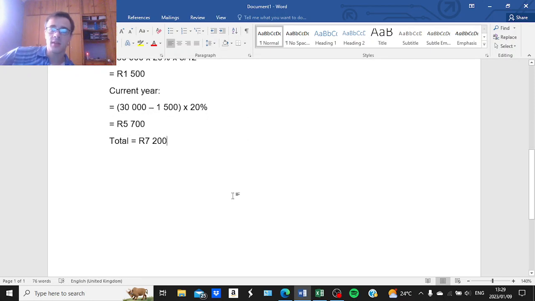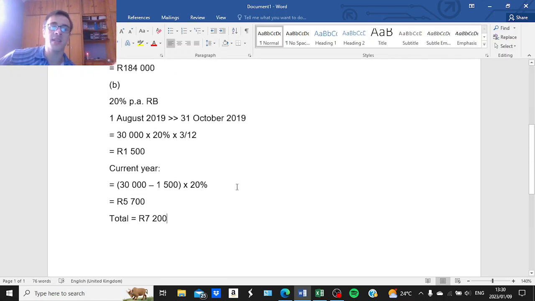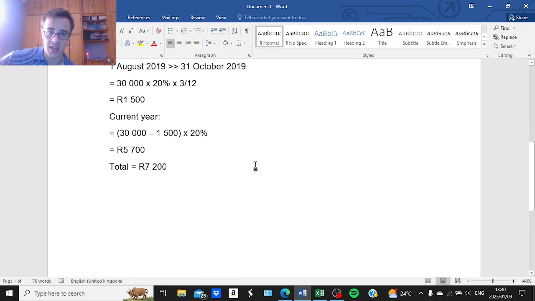Now, keep in mind that an unrealized profit was made by Go Green Limited. So because of the profit that was made, Run Recycle Limited, the company that purchased the machinery, has provided for too much depreciation in its own financial records. And this excess amount is 7,200, which we have calculated just now.